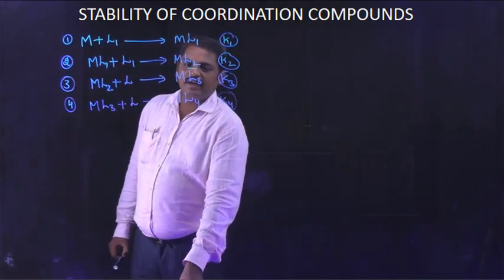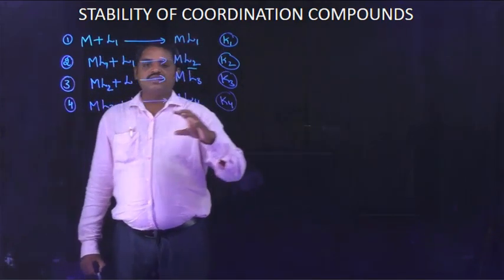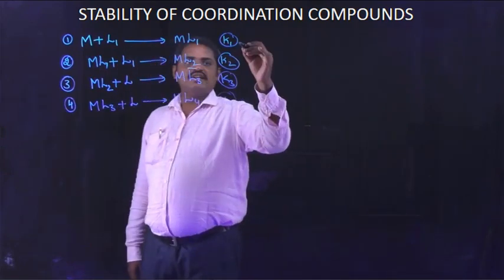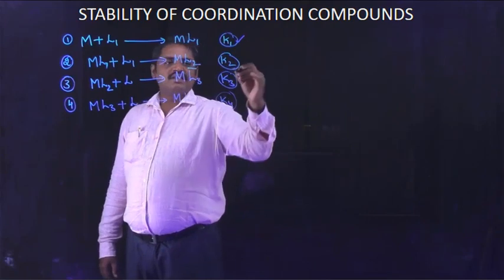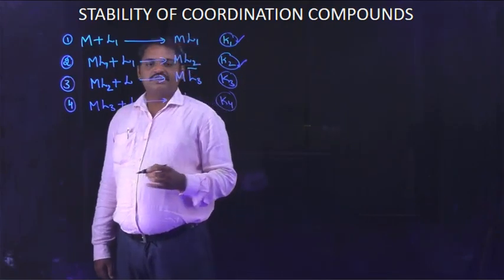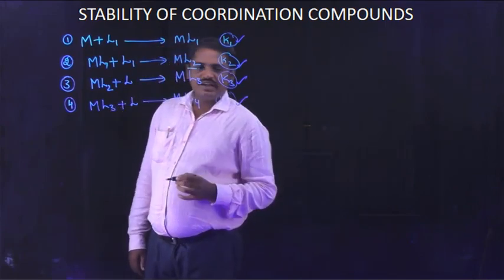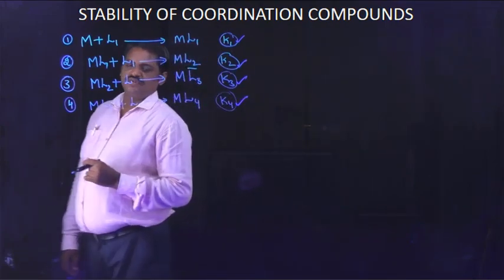So the central metal atom binds with 4 ligands in 4 different steps: the first constant is K1, the second K2, the third K3, and the fourth K4.